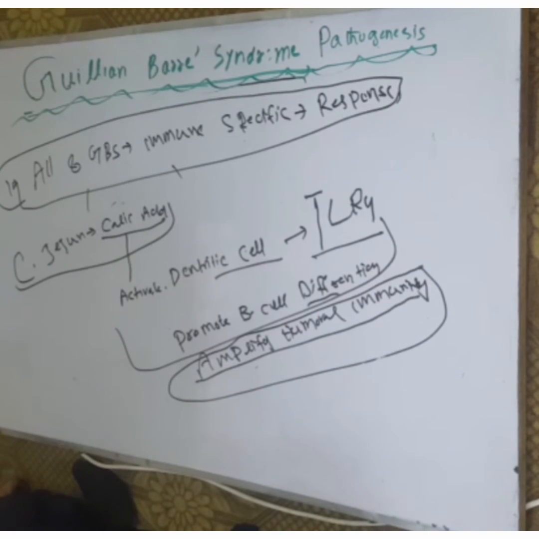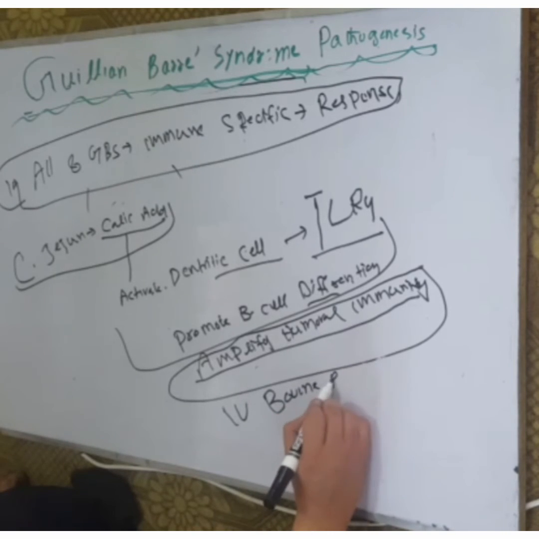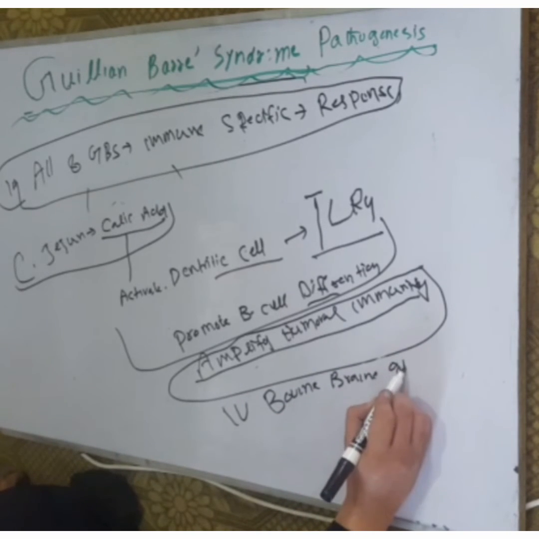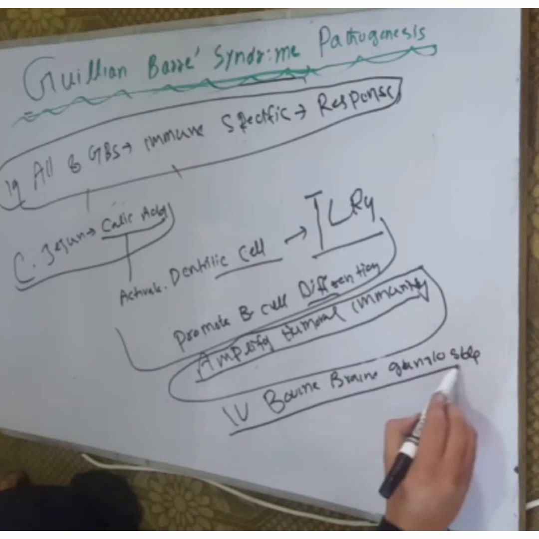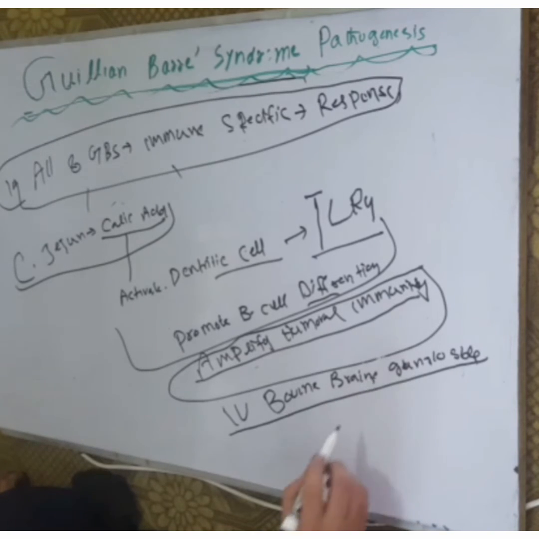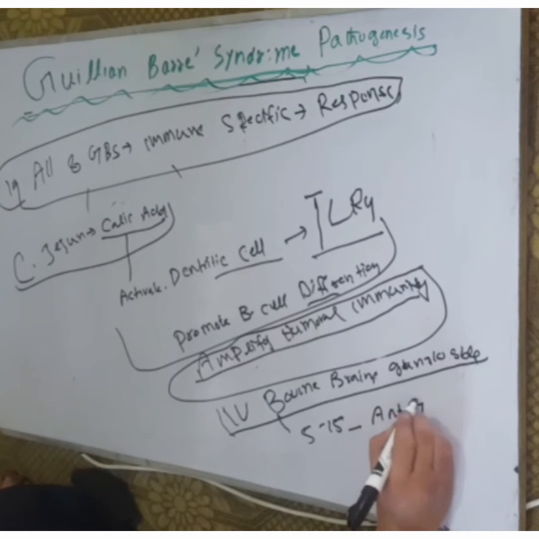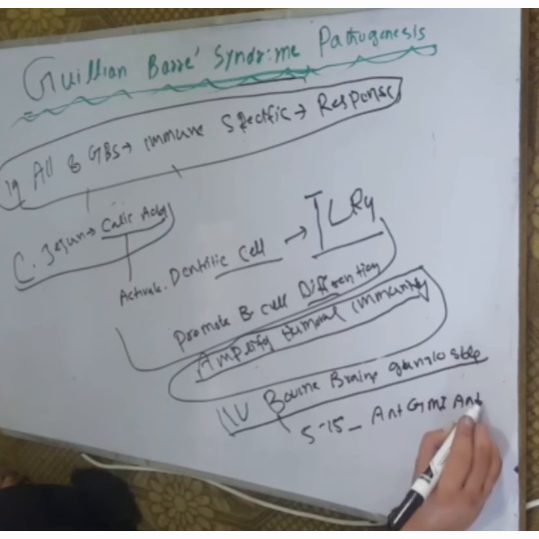Some evidence states that after IV administration of bovine brain gangliosides, 5 to 15 days after the administration, anti-GM1 antibodies are found.